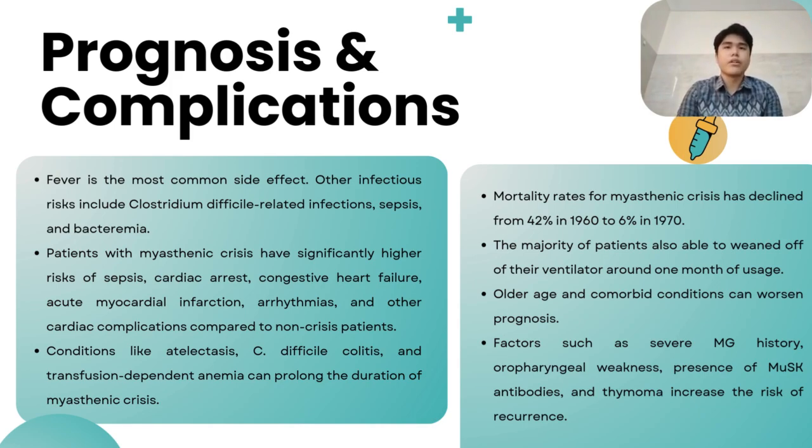So, myasthenic crisis prognosis is always associated with the long-term course of the disease and its outcome, and the recurrence is heavily dependent on how effectively the prevention strategies fend off the myasthenia gravis symptoms.